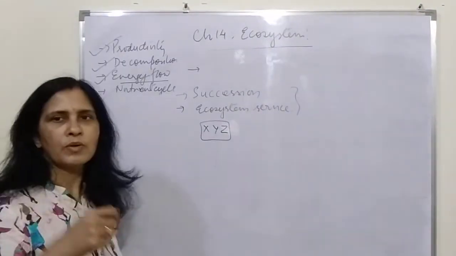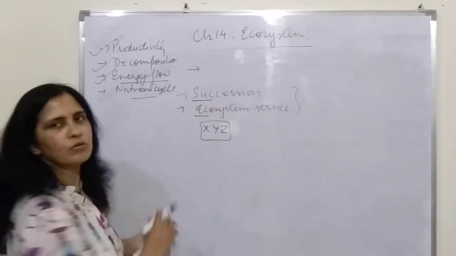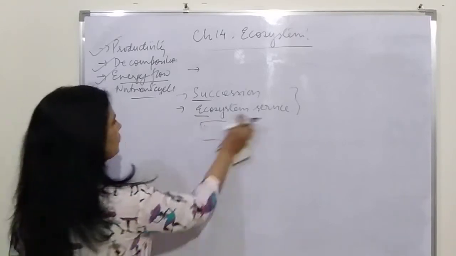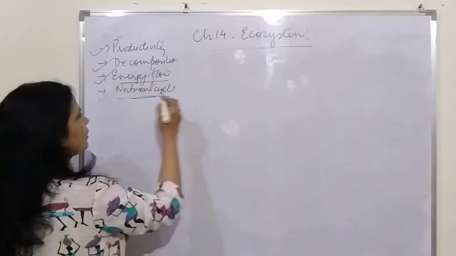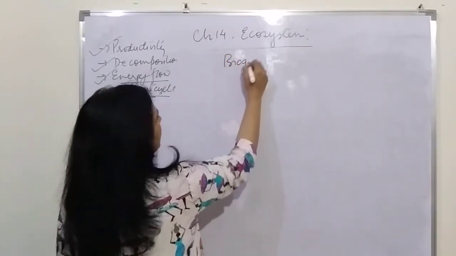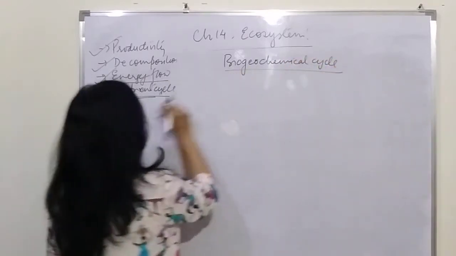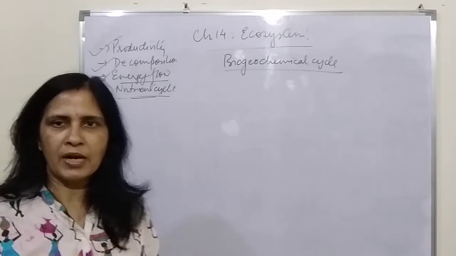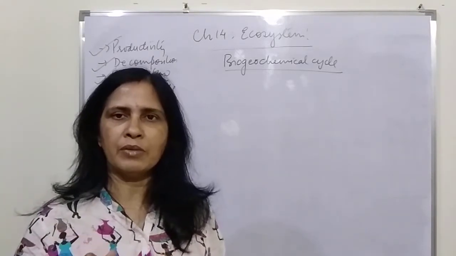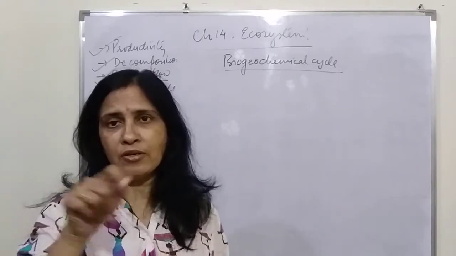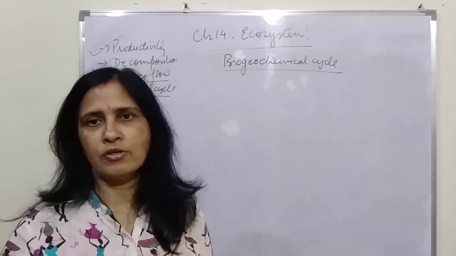Okay, children. As I told you earlier, there are three topics left. One is the nutrient cycle, then the succession, and the ecosystem services. Today we'll study these three topics. The first one is the nutrient cycle. Nutrient cycle is also called biogeochemical cycle. Nutrient cycle means the nutrients move from plant to animal, from animal to other animals, and then back to the environment, that is, to the soil and the air. So there is a cycling of nutrients because they start from the soil and come back again to the soil. So it is called cycling.